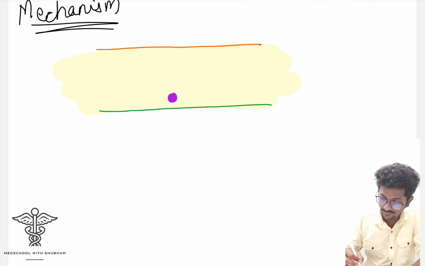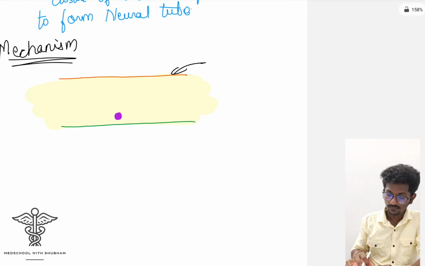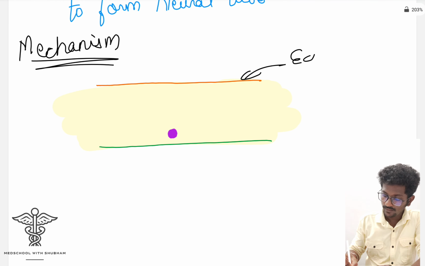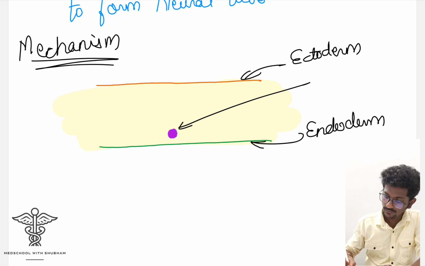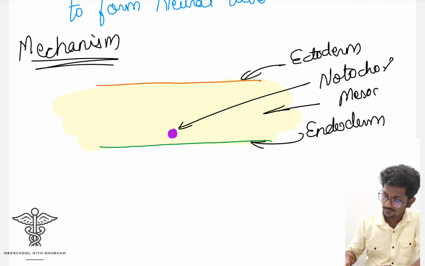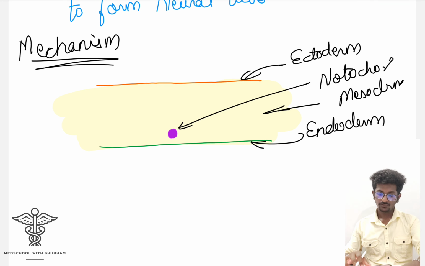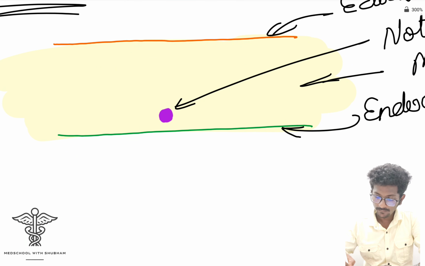I hope you have named it. So this is the ectoderm, this is the endoderm, this structure is the notochord, and this is the mesoderm.